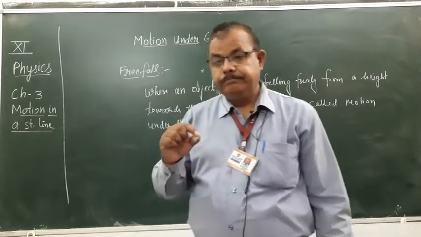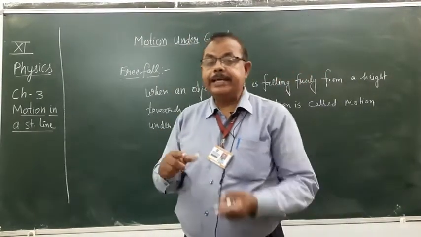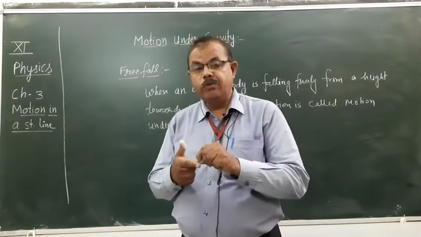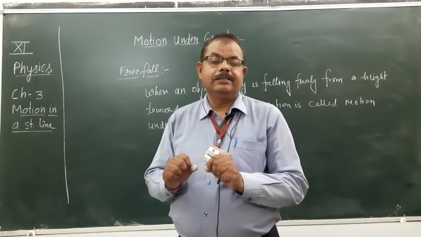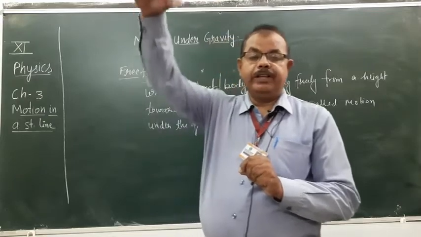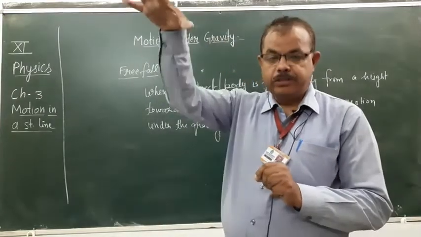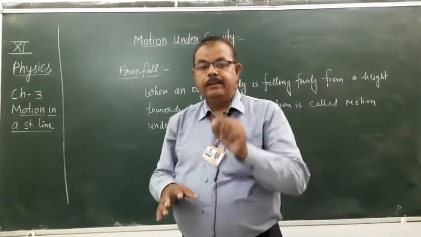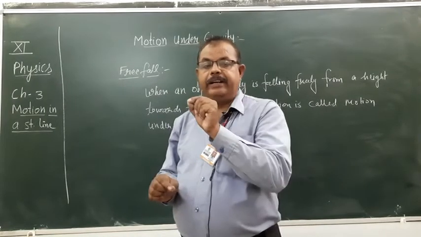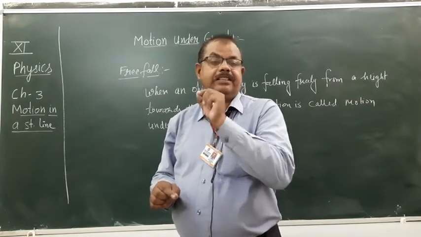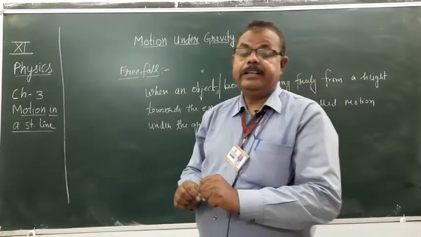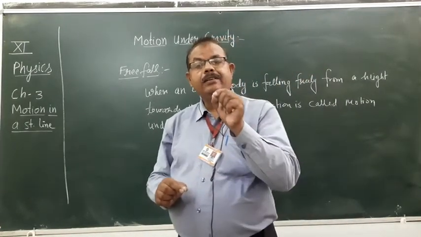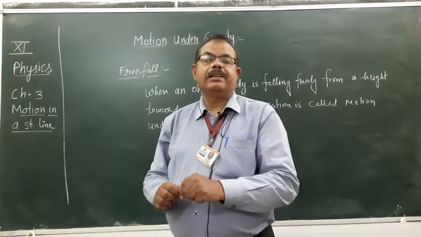in the equations of motion, acceleration is converted into gravity, because when a body falls downwards towards the earth, then a is converted into small g. What is small g? Gravity. Its value is 9.8 meter per second square.